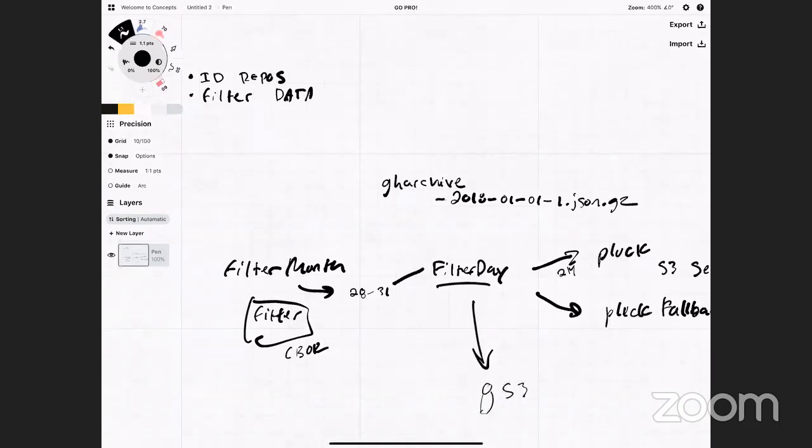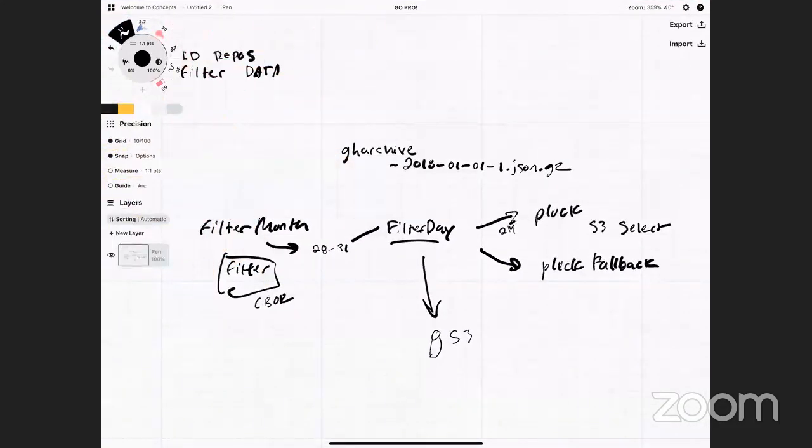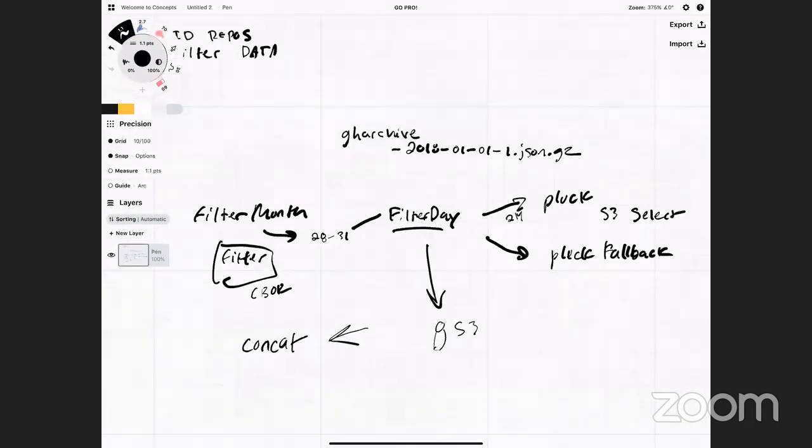So what you end up getting in this filter month request is just a bunch of files for every single hour of data that you filtered and plucked. And then we do another Lambda function called concat, and that concats all those files together and stores the new value in S3.